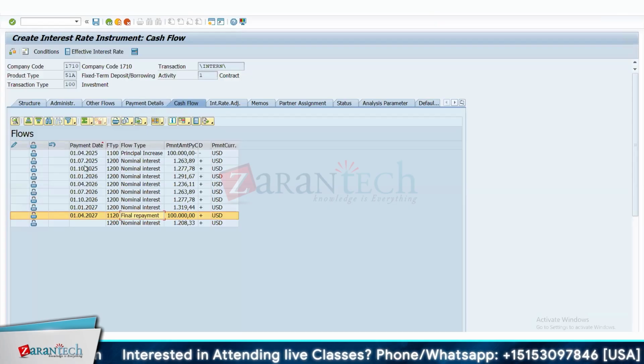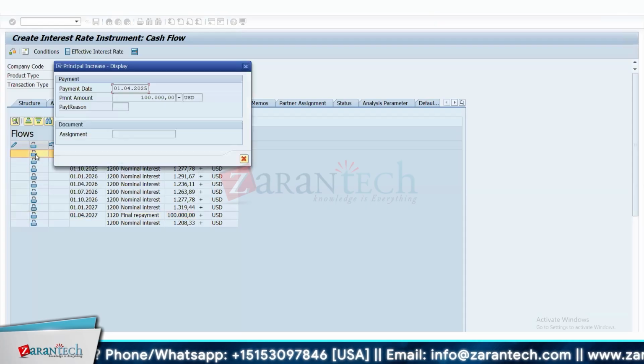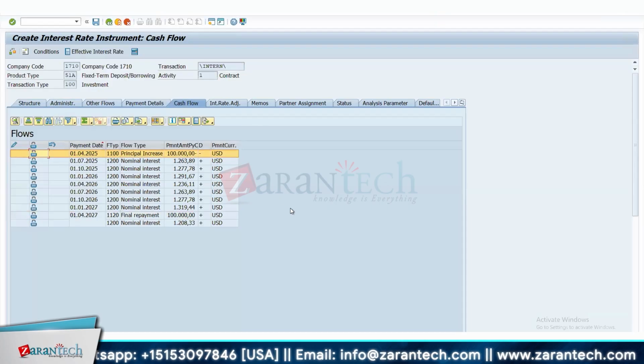So now let's say on 1st of April only, when you're depositing the interest and the principal. One more question, sorry. What is the significance of this lock here? On the left side, you see the lock. Since this deal has not been posted yet, this deal is still at the initial stage. This is showing it as locked. That means it's still blocked for posting. This means there are no accounting entries yet, right?